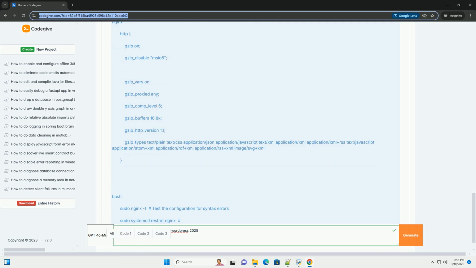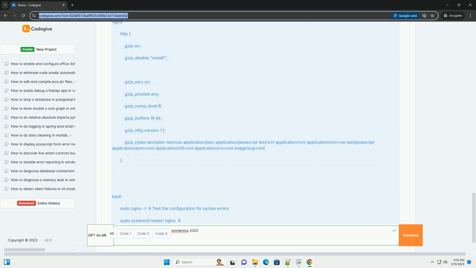2. Modifying .htaccess, Apache servers. If you're using an Apache web server, you can enable Gzip compression by adding directives to your .htaccess file. This method gives you more direct control. Accessing the .htaccess file: use an FTP client, FileZilla, Cyberduck, or your hosting provider's file manager to connect to your web server. Locate the .htaccess file in your WordPress installation's root directory. If it doesn't exist, you can create one.